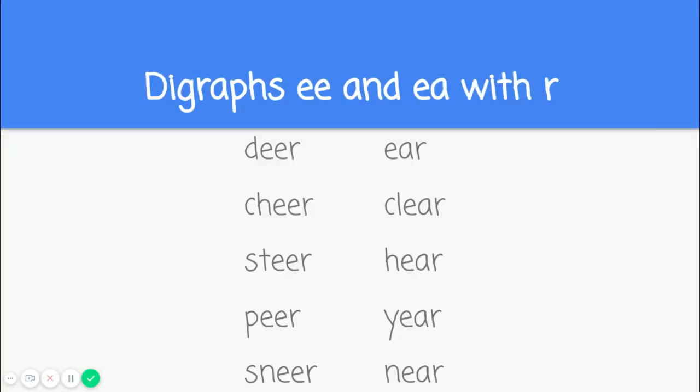All right, and then these are all of our words. Let's read them one more time together. Dear, cheer, steer, peer, sneer, ear, clear, here, year, and near.